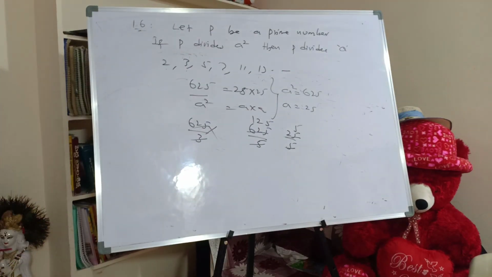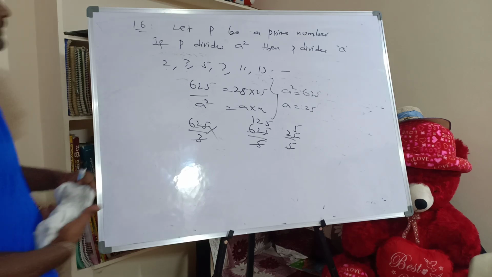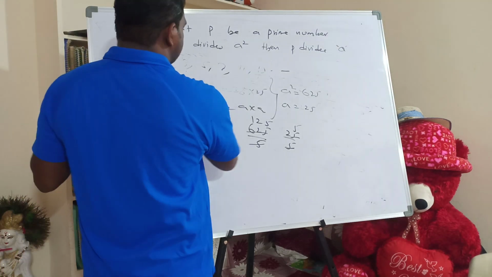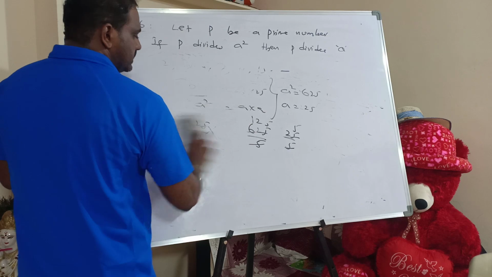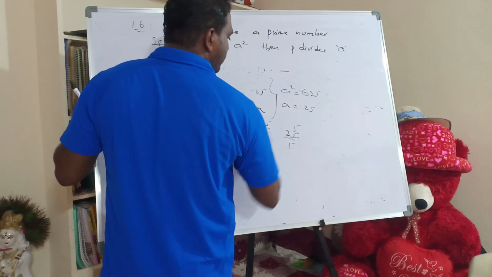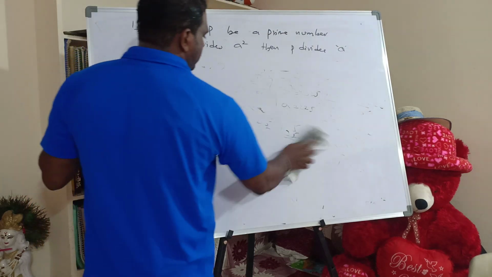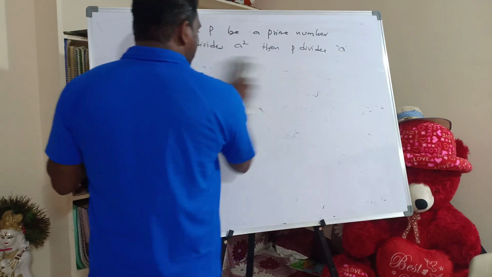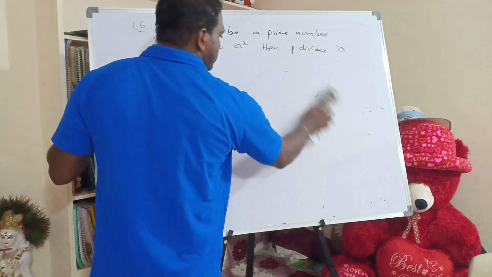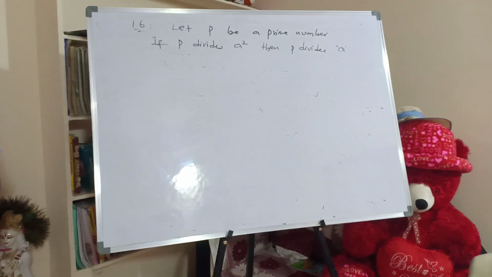So this is the statement of Theorem 1.6. What the theorem says is that if P is a prime number that divides A square, then no doubt it will divide A also.